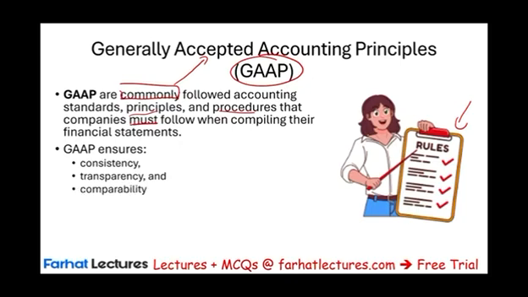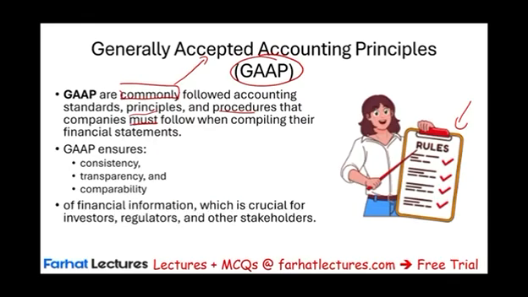Also, GAAP enhances comparability. So when you have the same rules and everything is transparent, as an investor, you can choose between company A and company B without having any doubts because you have all the information. Everyone followed the rules. The rules are consistent. Everyone is transparent. There are other features we're going to look at shortly. And this is great. So GAAP ensures consistency, transparency, and comparability of financial information, which is important for investors, creditors, regulators, stakeholders. Stakeholders means anyone that's interested in this information.